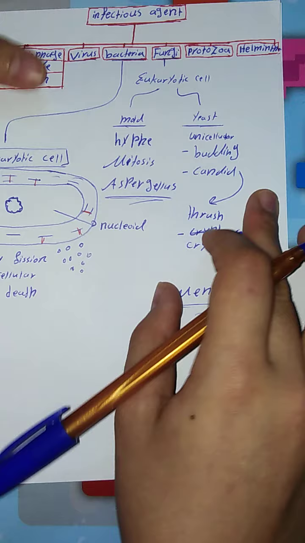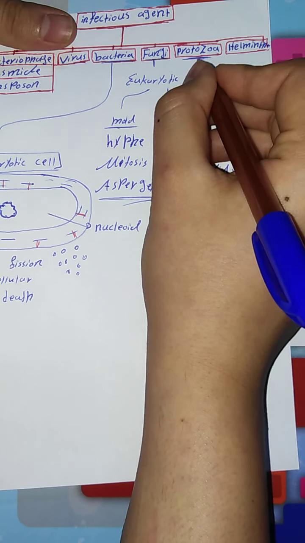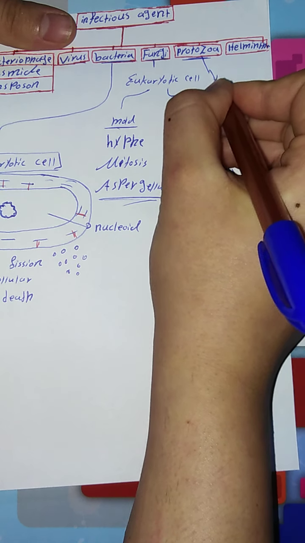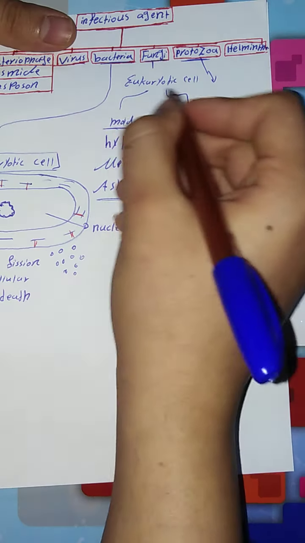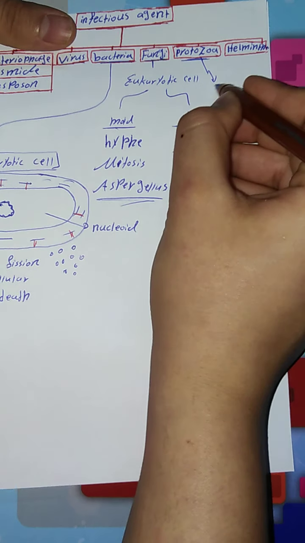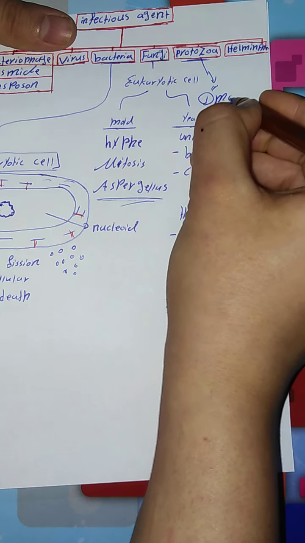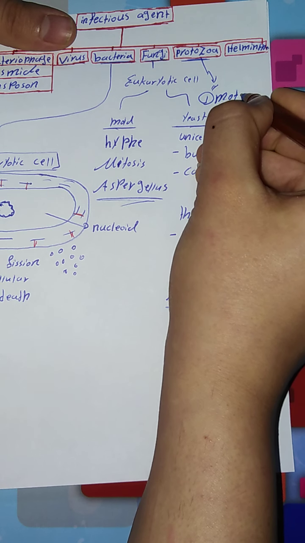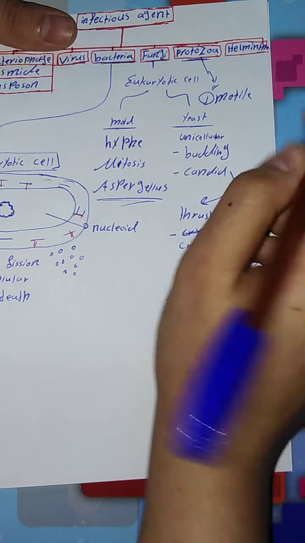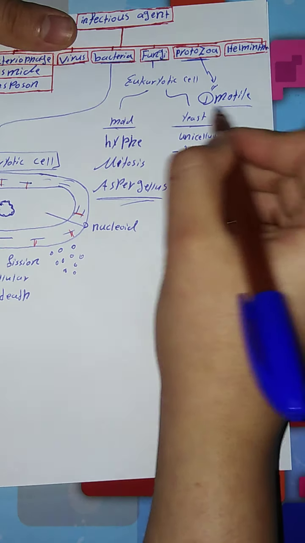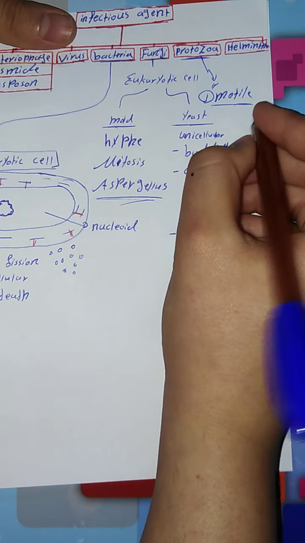Let's go to the another group, which is called protozoa. The basic thing: they are eukaryotic cells, and secondly, motile. What does it mean by motile? It means having the capacity to move.